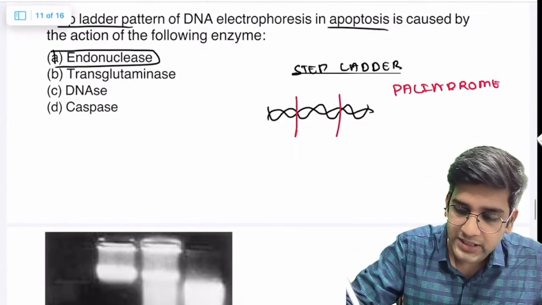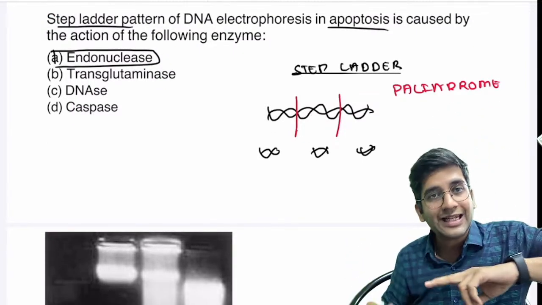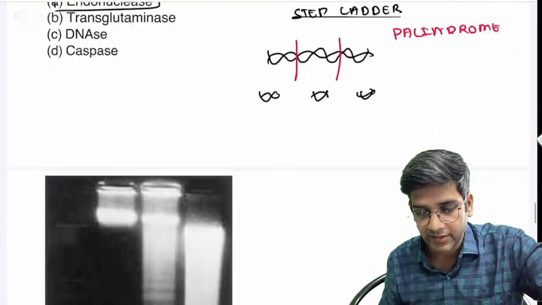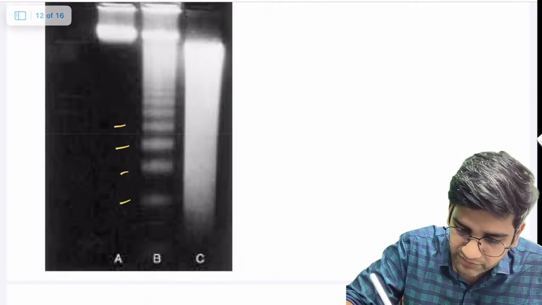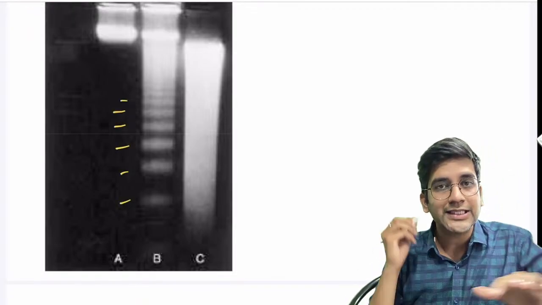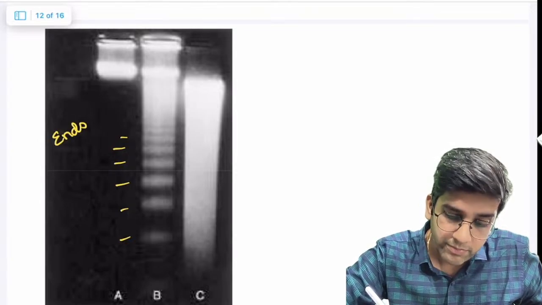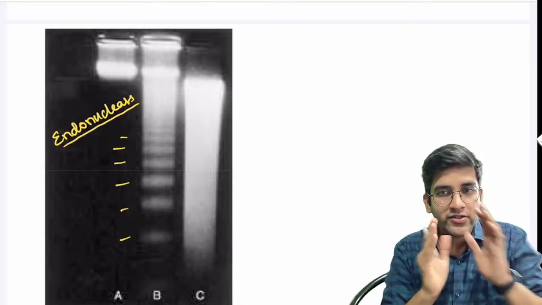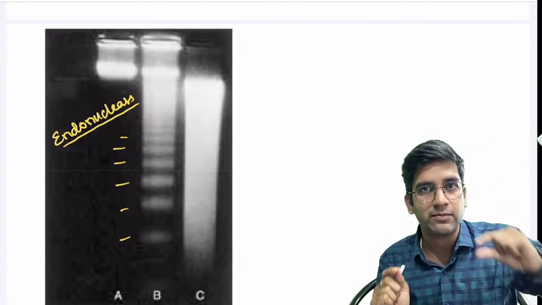So when I cut at palindromes, obviously I will not be able to destroy the DNA completely. The only thing I can do is fragment. When I run an electrophoresis of these tiny fragments, I'll see a stepladder, right? This is a fragment, this is a fragment, this is a fragment. The reason for the stepladder pattern of electrophoresis is endonuclease activation. Please go with the concepts. Don't go with facts. You might miss it. Since endonuclease is cutting into fragments, I have a stepladder pattern.